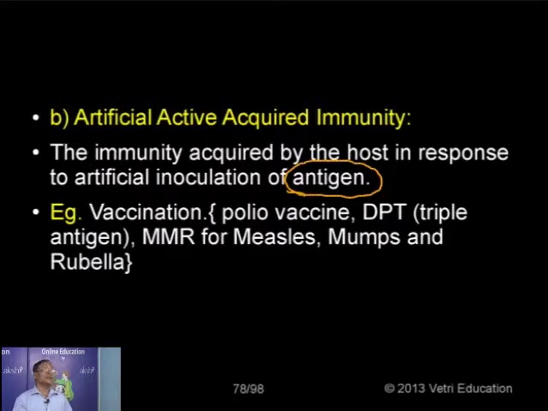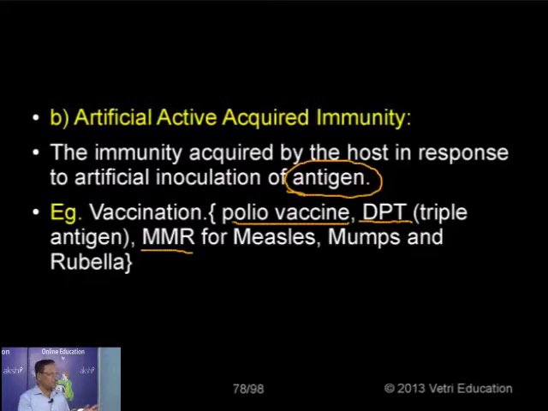For example, we are doing vaccination for different diseases, mainly polio, pulse polio. Then DPT, triple antigen, for diphtheria, pertussis and tetanus, and also another vaccine, MMR vaccine, for three diseases: measles, mumps and rubella, which is nothing but German measles.